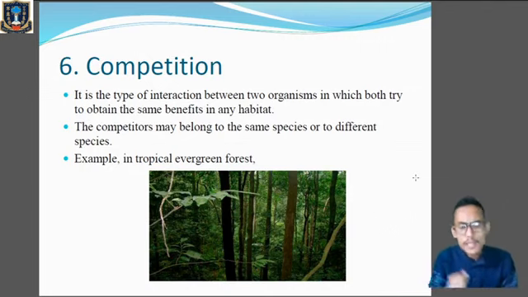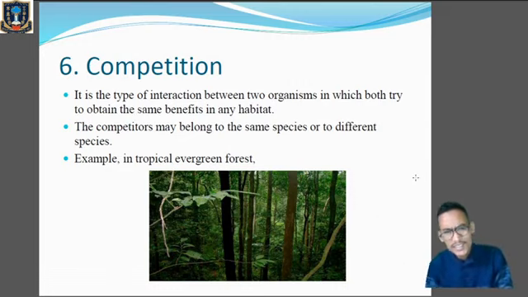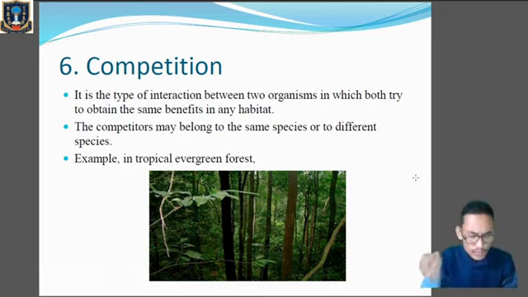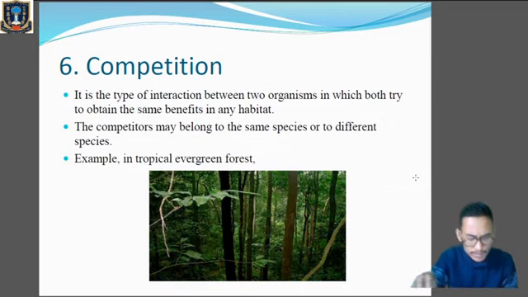And in case of animals, it will be for food, for shelter, and for mating or reproduction. And this particular competition is very important in nature, because competition will control the population of a species. Just think, we have got a particular habitat where deer and tigers are present. Clear?